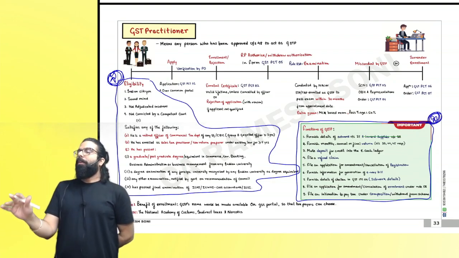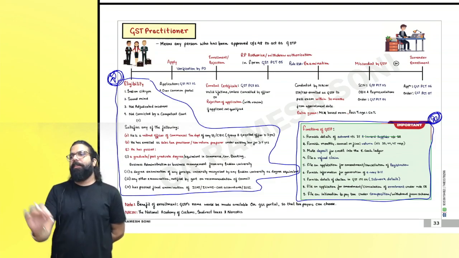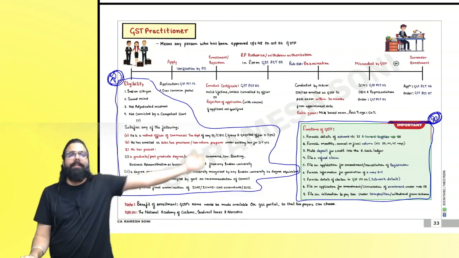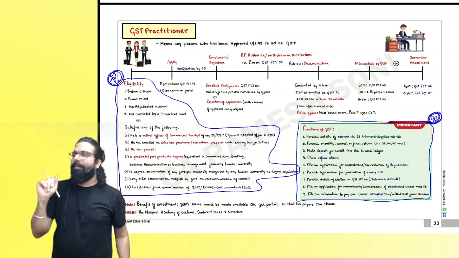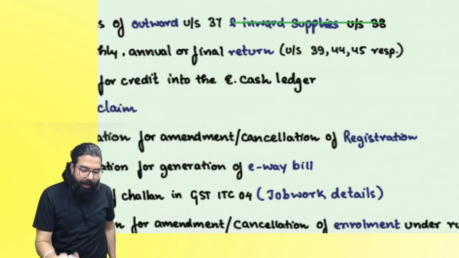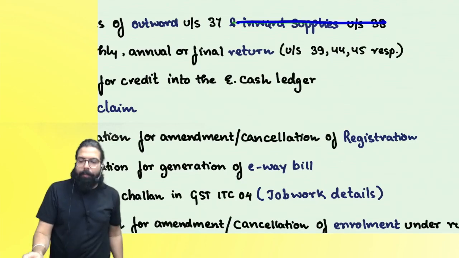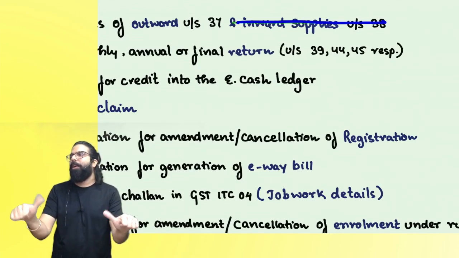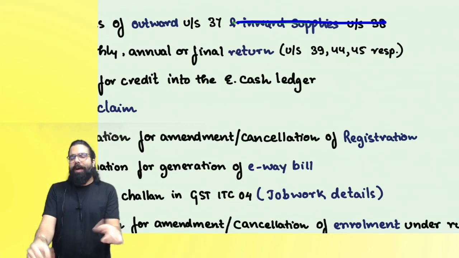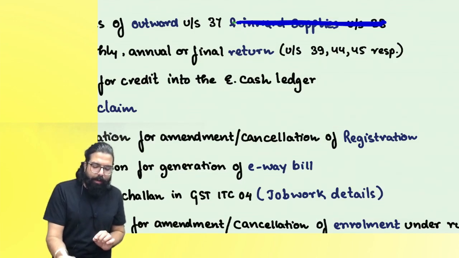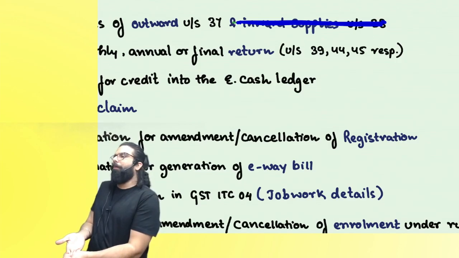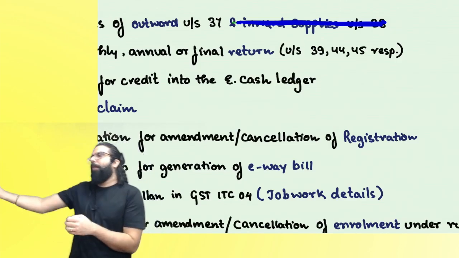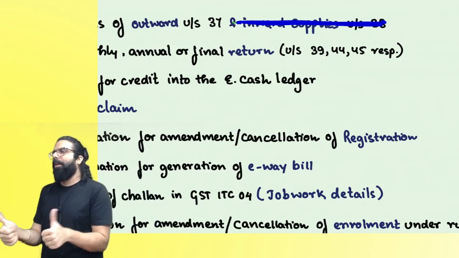Are we clear, everyone? Sir, what is the amendment in GST practitioner? Nothing. A GST practitioner can file details of sales and details of purchases also. Now, purchase details are GSTR2, which is already gone. So they deleted inward supplies details, because inward supplies details, that is GSTR2, is no more required to be filed. Hence, they deleted the word inward supplies under section number 38. You will file GSTR1, it will automatically come in my GSTR2B. I am not required to file my purchase details or inward supplies details anymore.